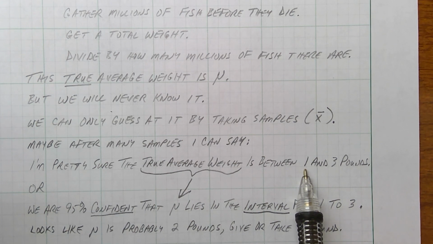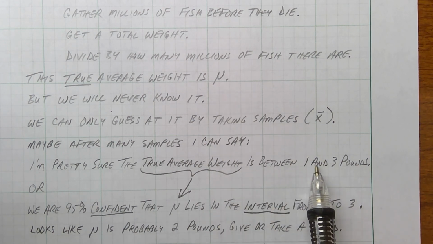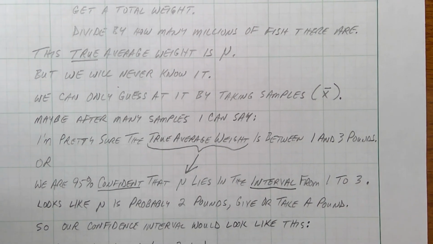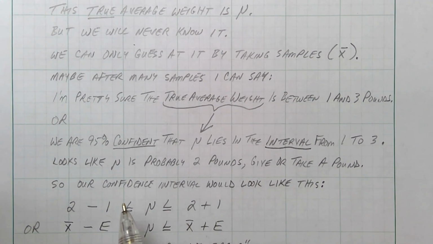This is the lower limit, like a boundary. And this is the upper limit. That's like an upper boundary. And somewhere in between there lies mu. We're kind of guessing that it's 2. All right. So our confidence interval would look something like this.